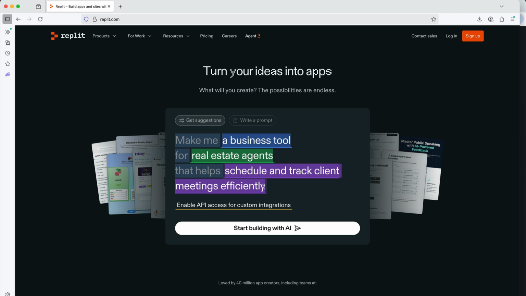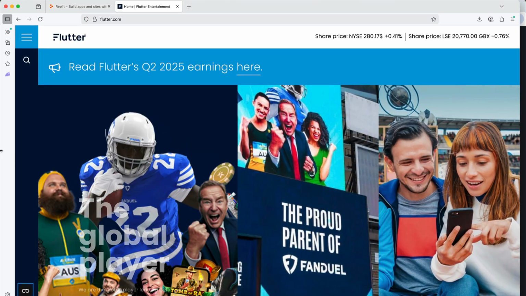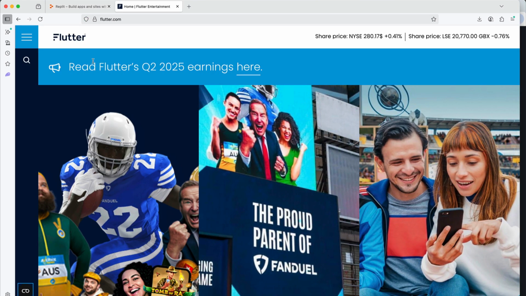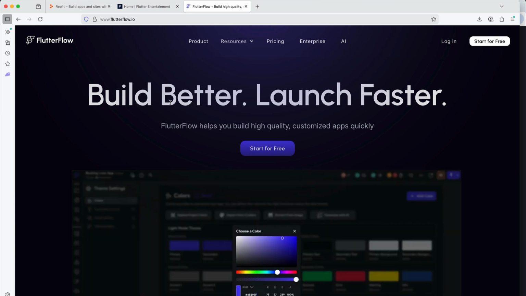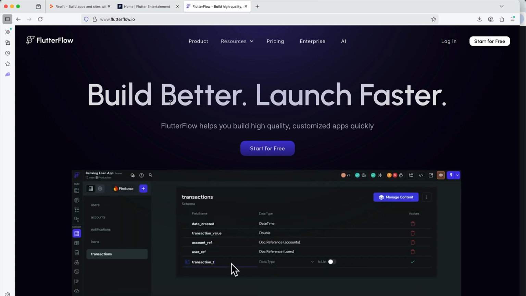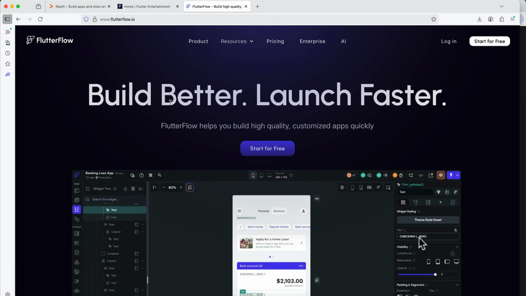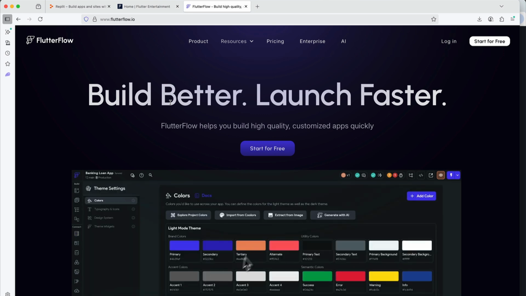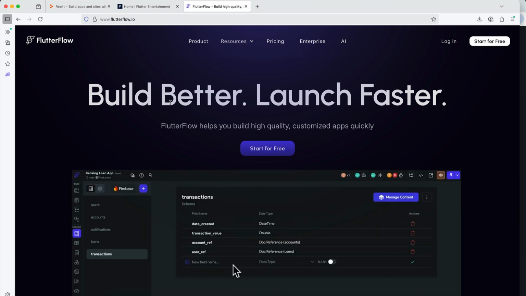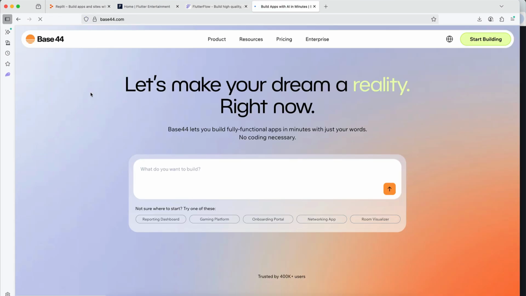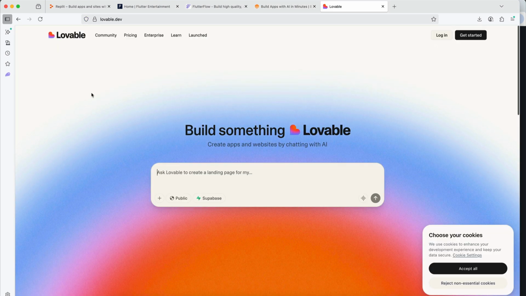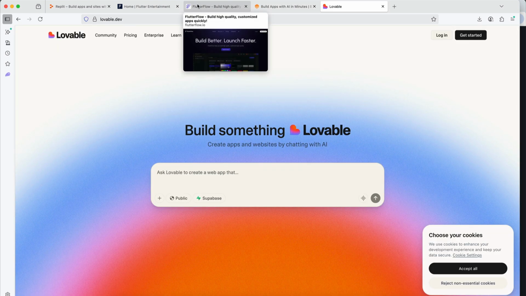Now, for mobile apps, you would use something like, maybe you've heard of this website, Flutter or FlutterFlow. Basically, FlutterFlow is a service where you don't have to code, but you can create your own mobile apps. And again, I'm not recommending these specific services to you. There are plenty of competitors for these. For example, a competitor for Replit is Base44 or Lovable. Here is Base44. Here's Lovable.dev. Flutter and FlutterFlow, that's for mobile app development.